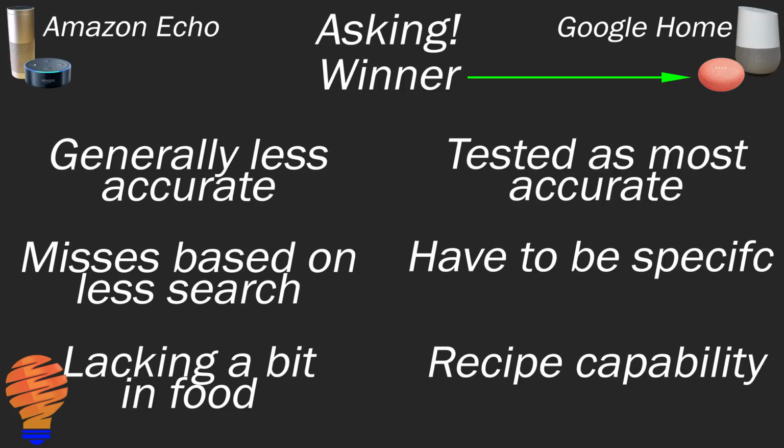Now, on the flip side, the Amazon Echo, just based on the fact that they have less capability of searching, they are not able to answer as many questions or don't always get it right. And you'll find that in some of our other comparison videos. The Echo will go literally off the deep end and you don't even know what it's talking about. In the food side of things here, the recipe capability from Google Home is something to talk about, and I will say the Echo is missing a bit on the food side. So overall, Google Home is winning this battle here hands down in my opinion. They're just that much better at answering questions.